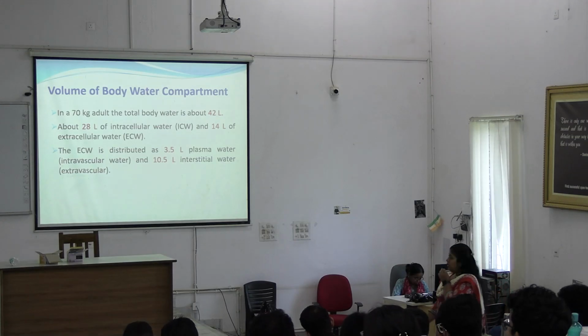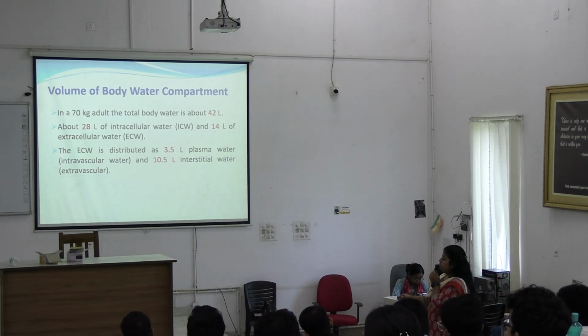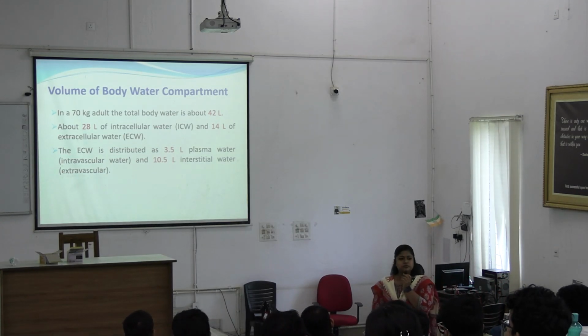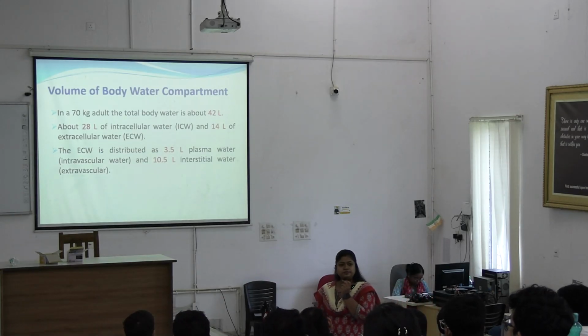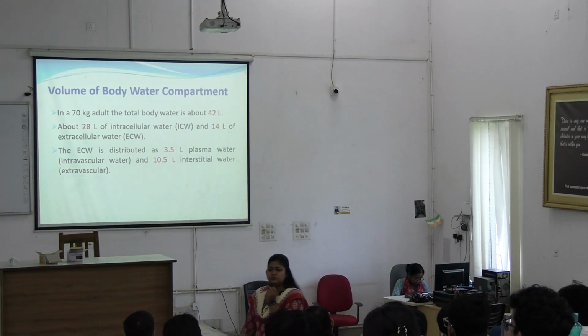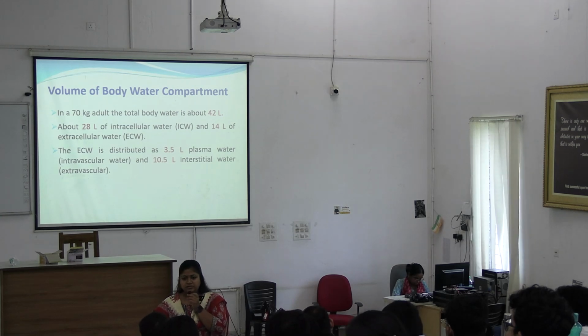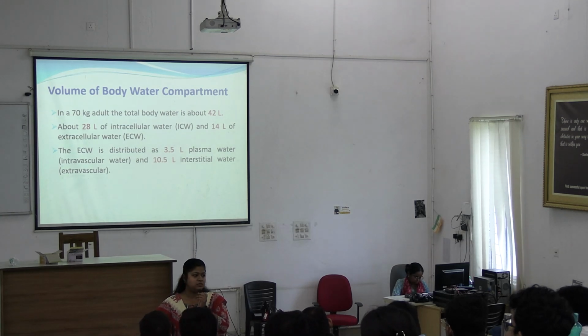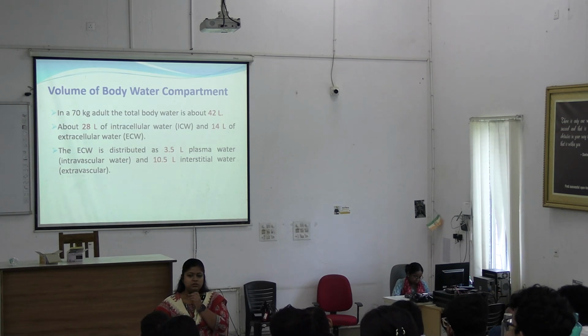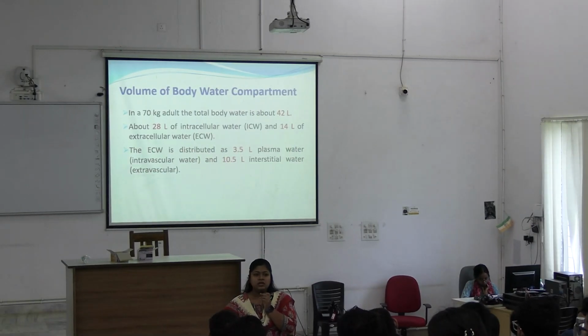Okay, so intravascular means, what is plasma? What is plasma? Intravascular. But what is plasma? The cell-free part of blood.